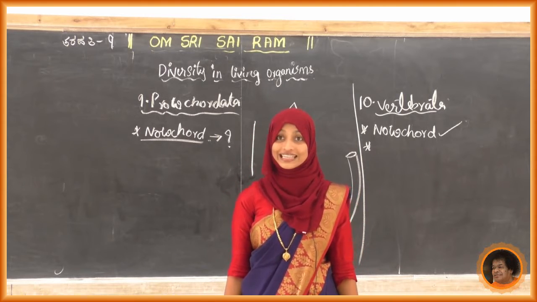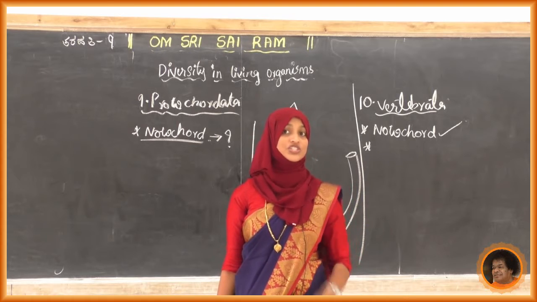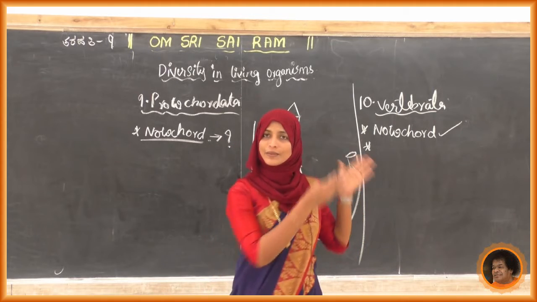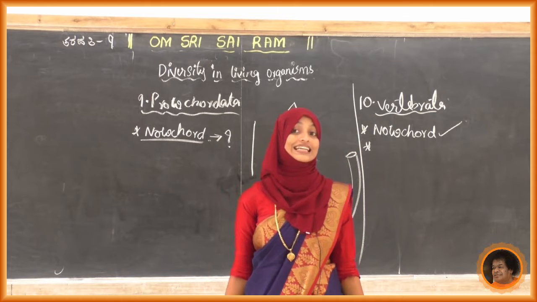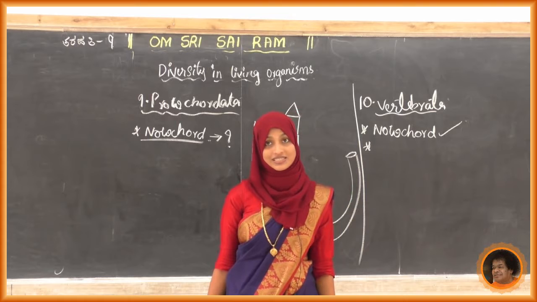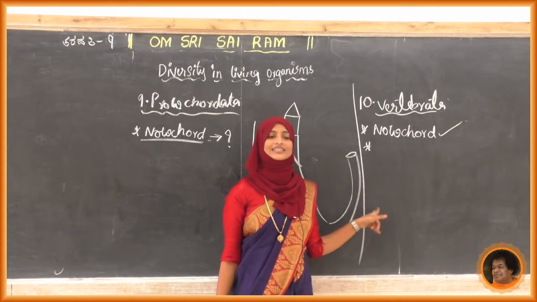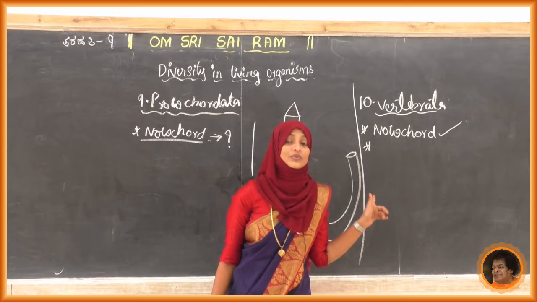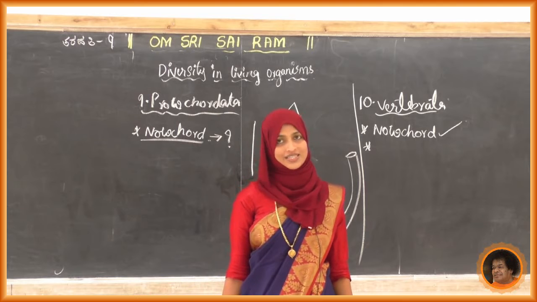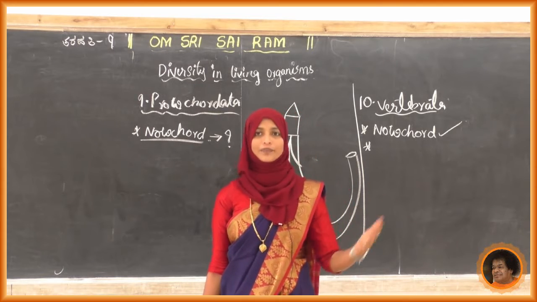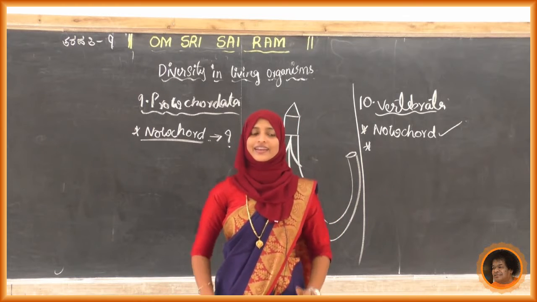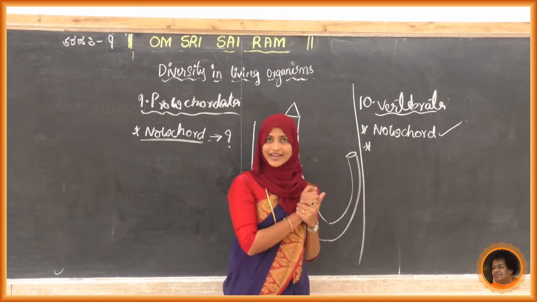Do you know what gills are? Where are they present? Yes, in fish. We know that in fish we can see gills. So some vertebrates have paired gills, but not all. Some have gill pouches. Write down that point also. Upon that, they are coelomate. What is the meaning of coelomate? Yes, coelomate means a body cavity is present. We have already discussed it in previous classes, so once again I am not going to explain it. That is also present.